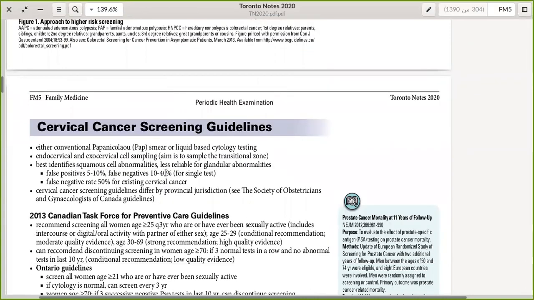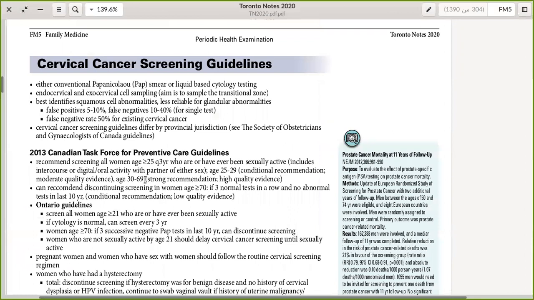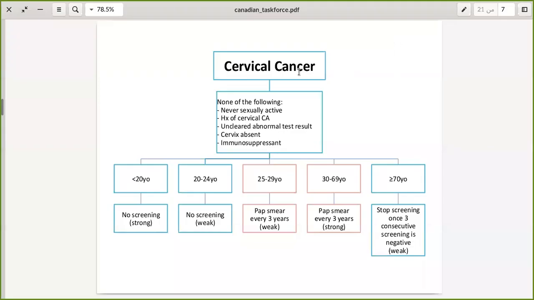I will be moving to the cervical cancer screening guidelines. I have an algorithm for this as well. I hope it will make it simpler for you to learn. So cervical cancer has other criteria. We check if the patient has never been sexually active, never had a history of cancer, never had an unclear abnormal test result, the cervix is present, and the patient is not taking immunosuppressants or in an immunosuppressed state.